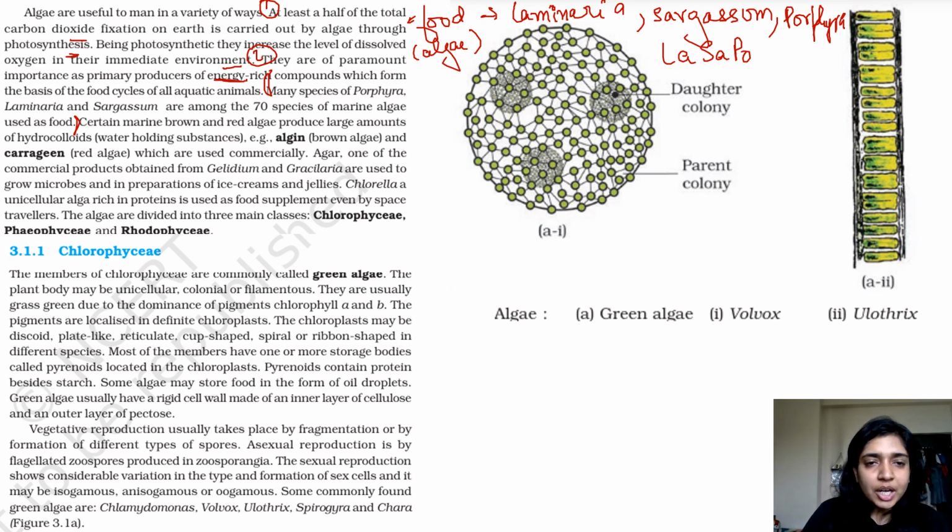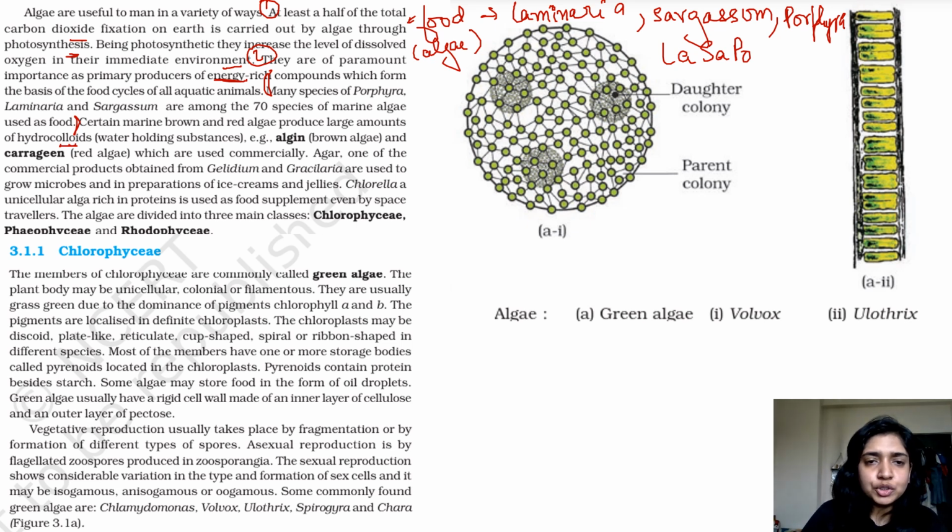Certain marine brown and red algae produce large amounts of hydrocolloids that are water holding substances. In lab, we generally make the plates for bacterial culturing, which is known as your agar plate. This agar plate we get from this particular algae.